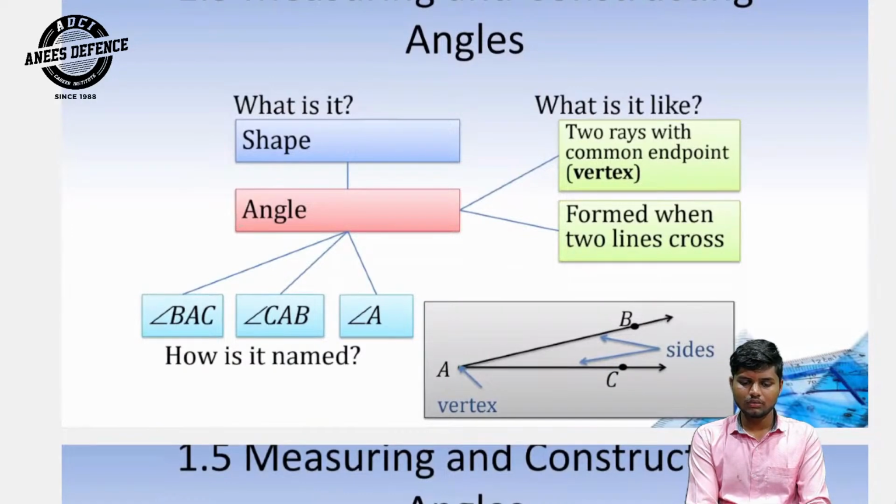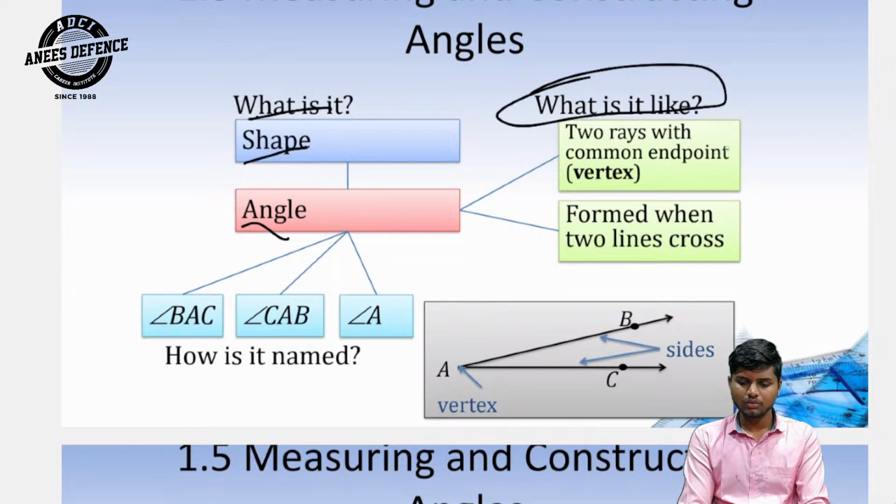Angle. What is it? Shape: what is it like? Two rays with a common endpoint, the vertex, formed when two lines cross. How is it named? Angle BAC, angle CAB, and angle A. A is the vertex, and these are the sides.